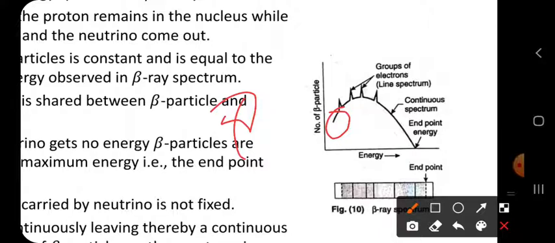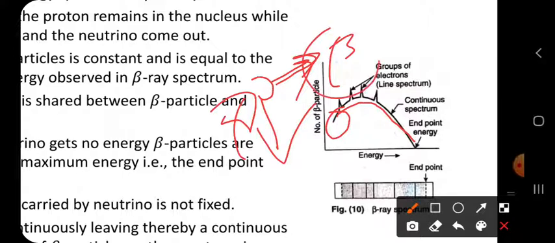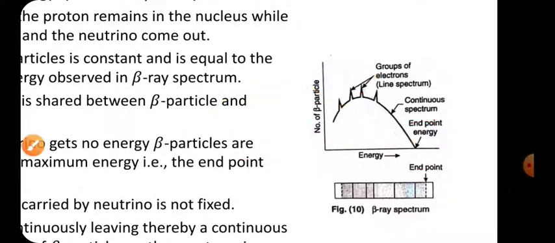While the decay continues, the neutrino slowly loses energy, which is given to the beta particle. So they share the energy, and the beta particle energy gradually increases and the neutrino energy continuously decreases. Then at the end, beta particles are released with the maximum energy. That maximum energy is called the end point energy.